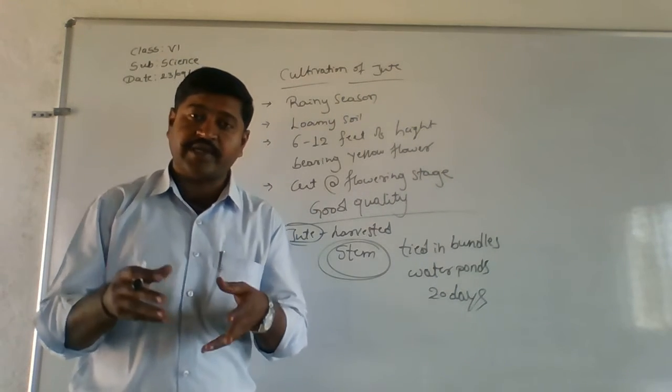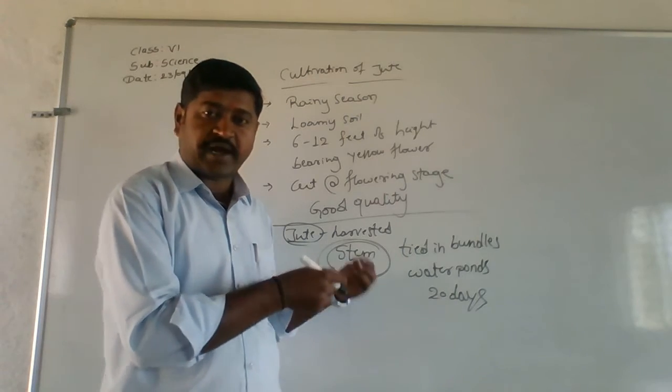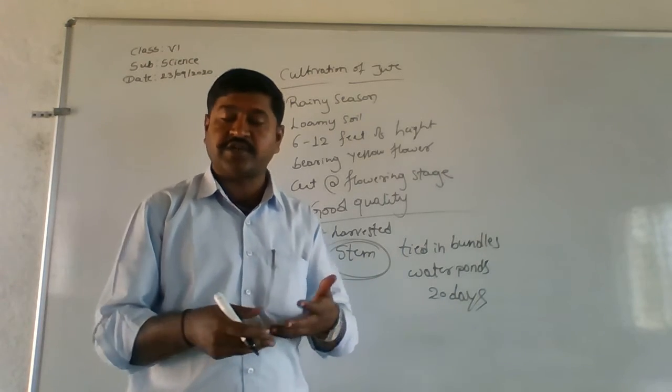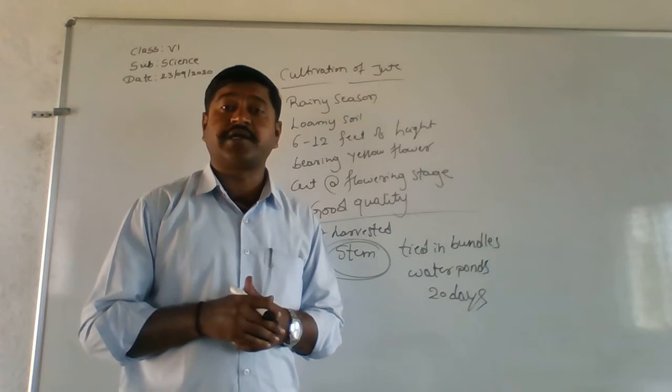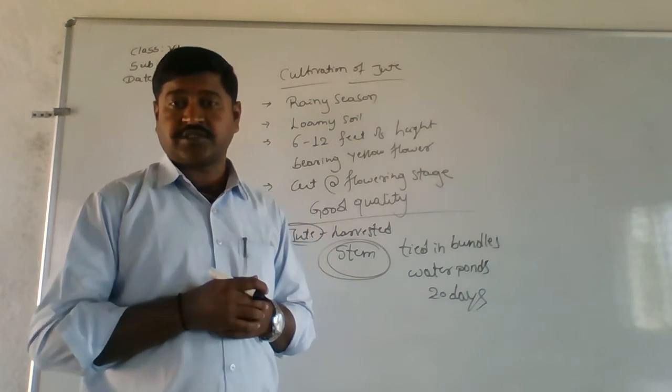So minimum 3 weeks. That is almost 3 weeks.